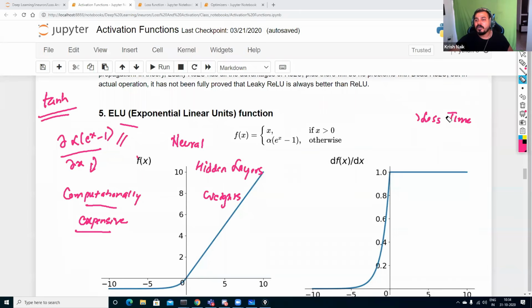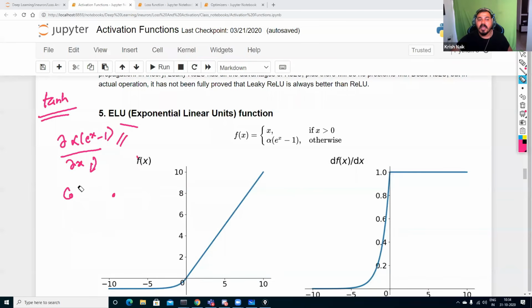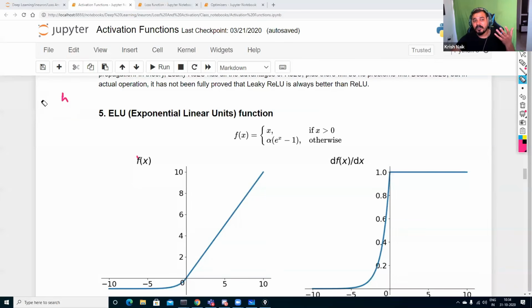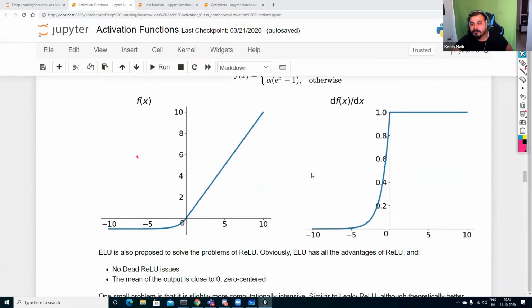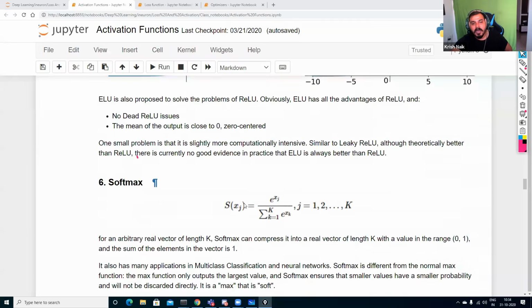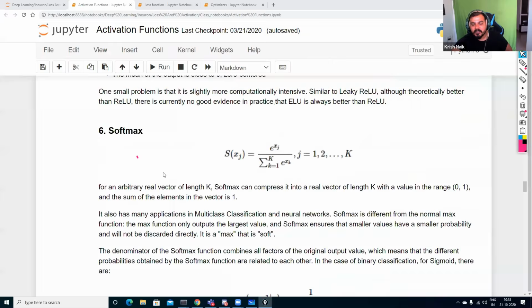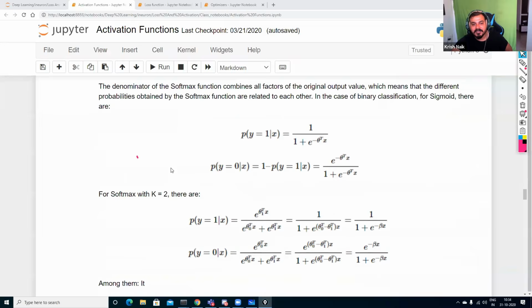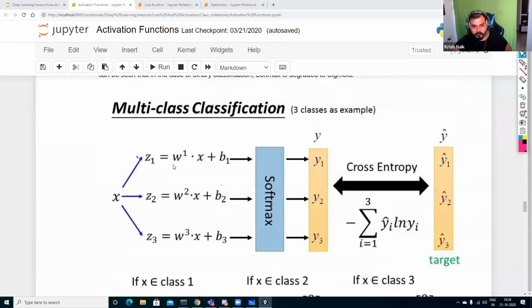Now, the other thing, what type of problem it is solving: we have already discussed that it is solving the dying ReLU problem, dying ReLU activation functions. And then it is also solving one more, it is basically saying that all this data is zero-centric. Okay. So remember, whenever you want to explain activation functions, you have to say all these things. Now, we'll discuss Softmax, but before that, let's discuss something about PReLU.